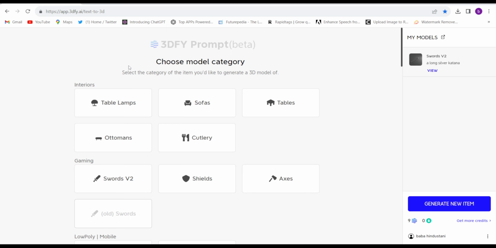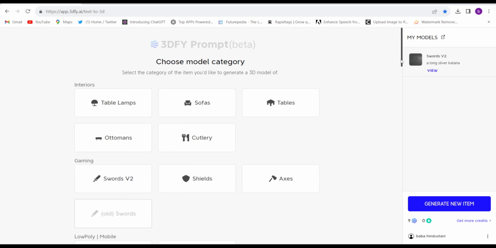Firstly, we'll have to come to this website, app.3df5.ai. I have given the link in the description. After logging in, you can get some credits. So you can create 3D images, real 3D images, guys.